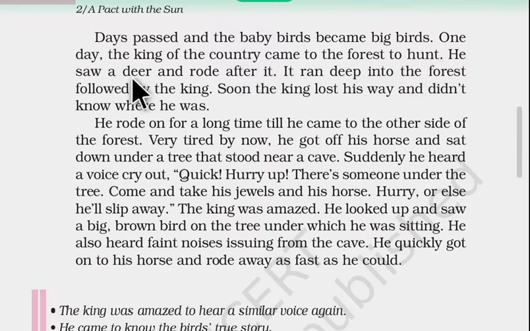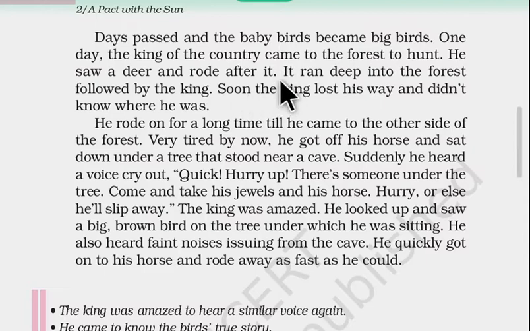The king saw a deer and he rode after it. The king was on his horse. This is rode, R-O-D-E. This is the second form of ride. Rode means past. Is that clear? It means that he was riding on the horse and chasing the deer in the forest.